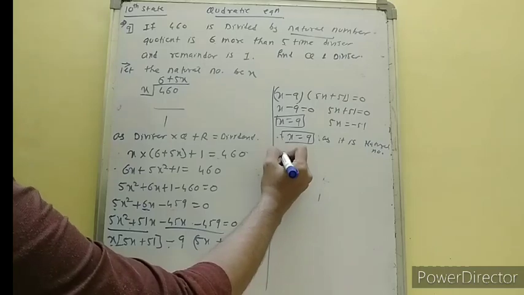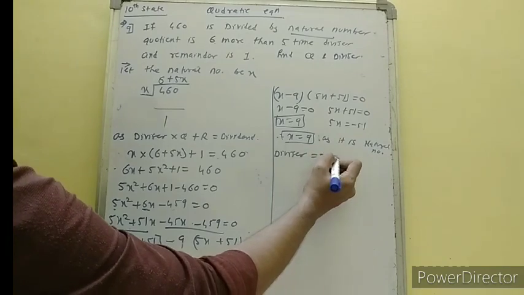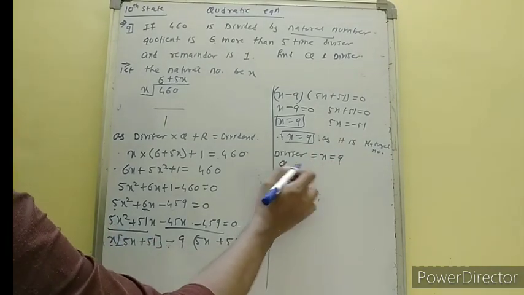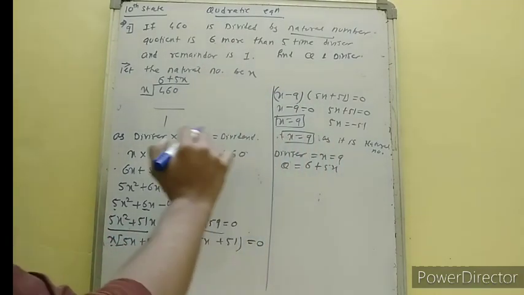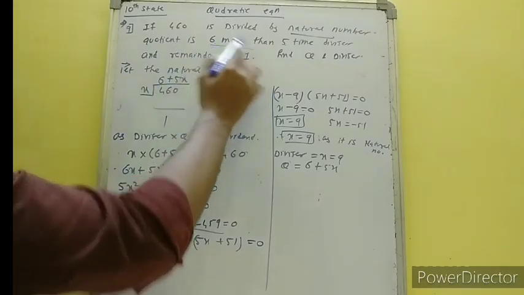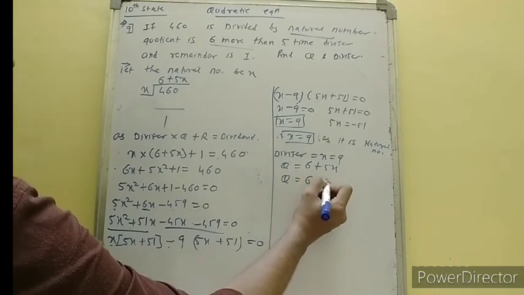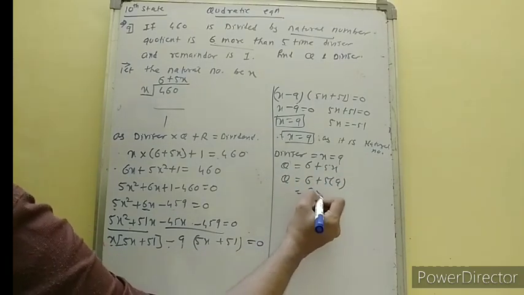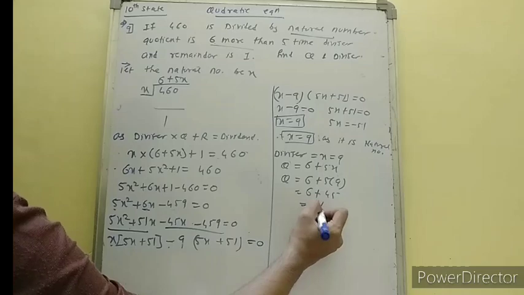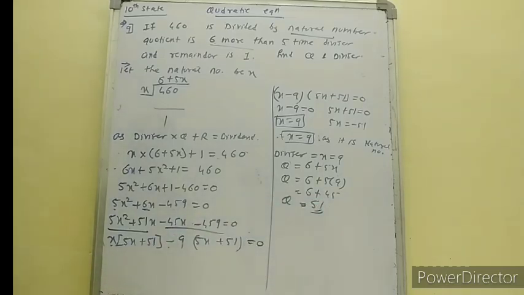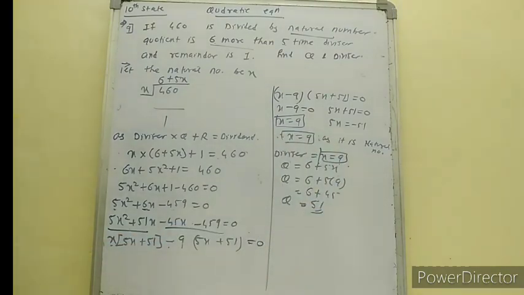Therefore divisor is equal to 9 because it is x. Divisor is equal to x is equal to 9, and quotient is equal to 6 plus 5x. Quotient is 6 more than 5 times the divisor. 5 times multiplied by 9, 9 5s are 45, so 45 plus 6 is 51. So we have quotient is equal to 51 and divisor is equal to 9. Okay, got it?